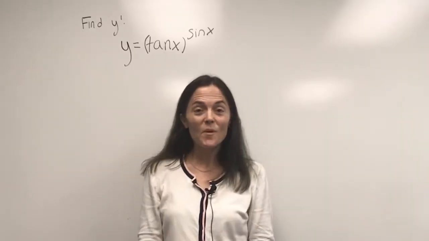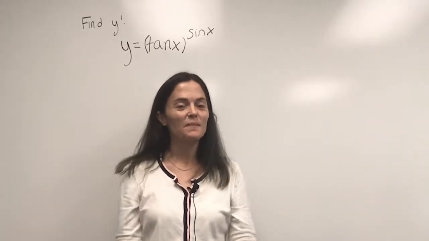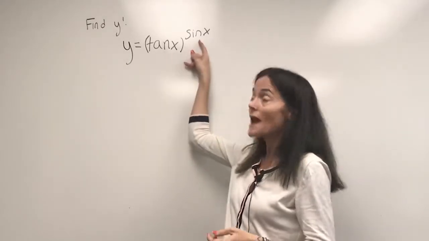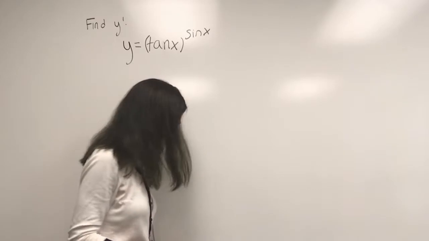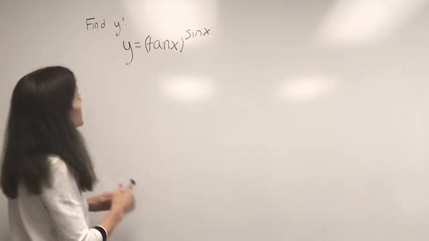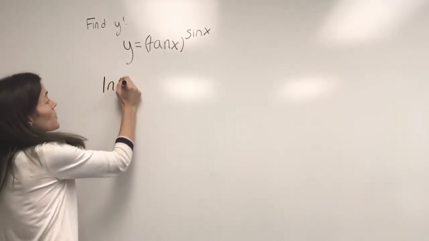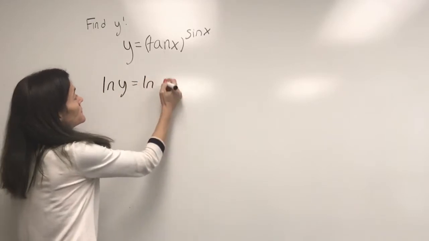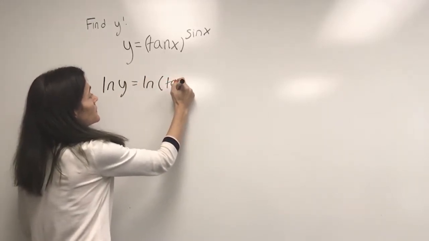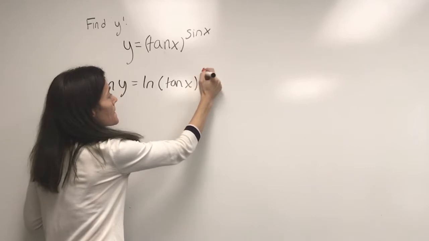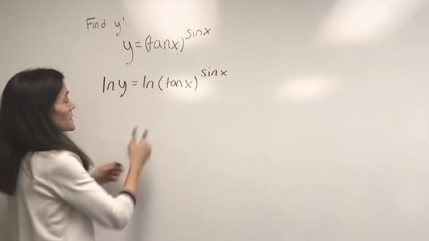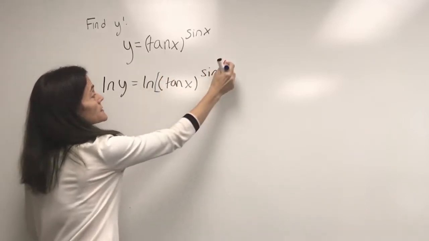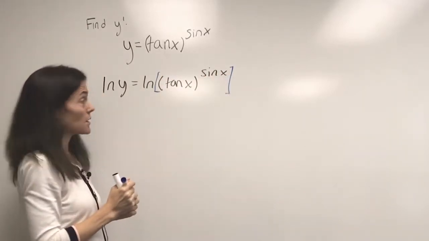I will do one more logarithmic differentiation problem. We have a function raised to a function. This is really saying logarithmic differentiation. So let's begin. I take the natural log of both sides, and remember really what this is. This entire thing is sitting inside the natural log.